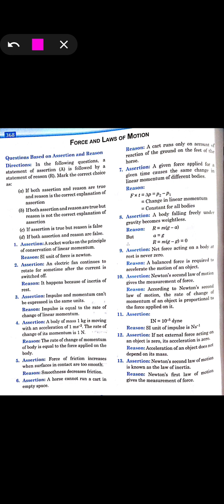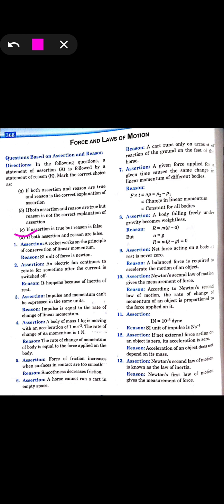Next one, net force acting on a body at rest is never 0. It is a false statement. Okay? And after that it is written that a balanced force is required to accelerate the motion of the body, which is false because a balanced force cannot move a body. So it is also a false statement. So it will be option D, that is both assertion and reason are false.